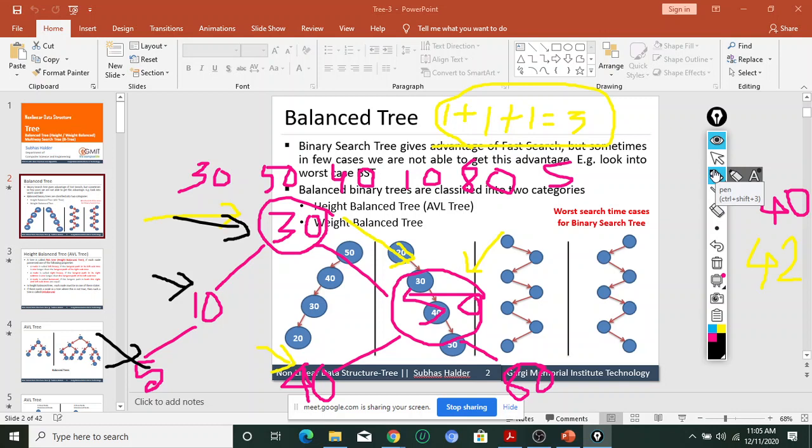Similarly, try to understand: the binary search tree is basically used to reduce the searching time. Try to understand here. The number of comparisons is 3. So actually we calculate the height of a binary tree.